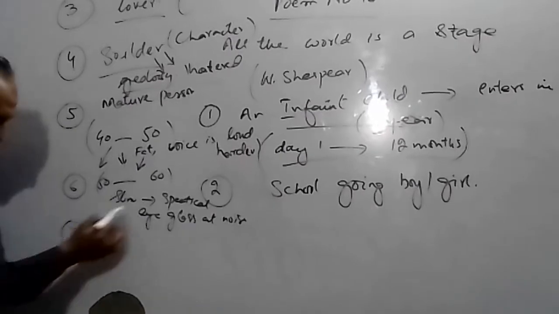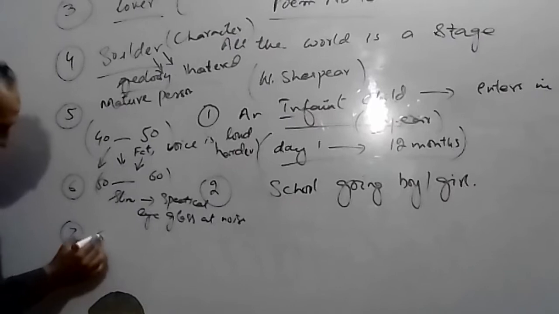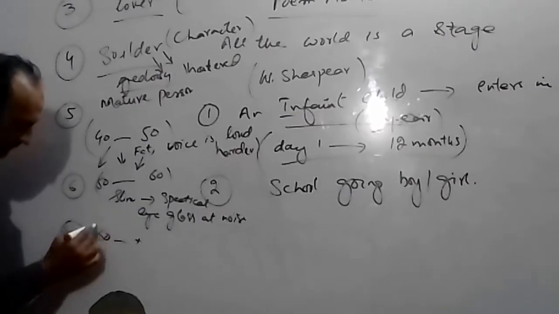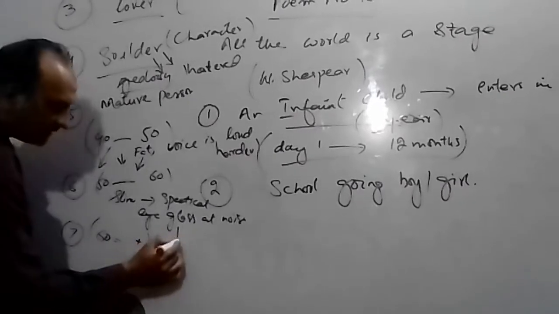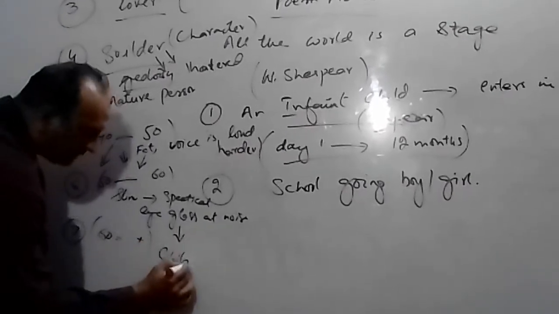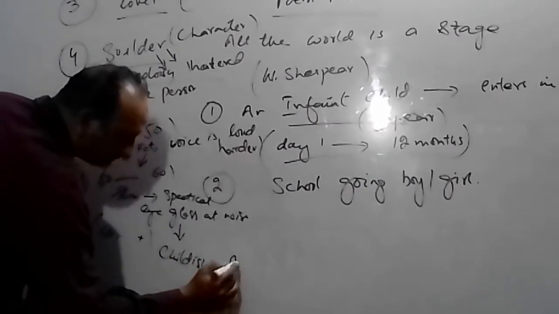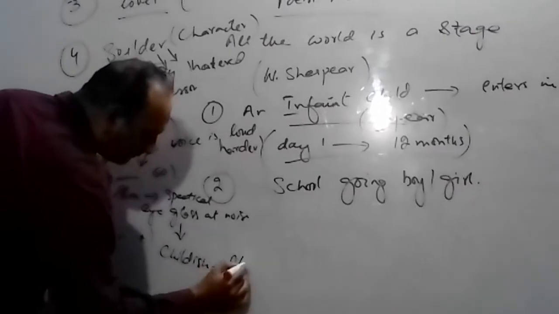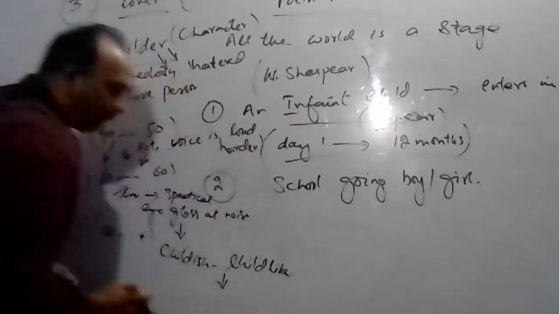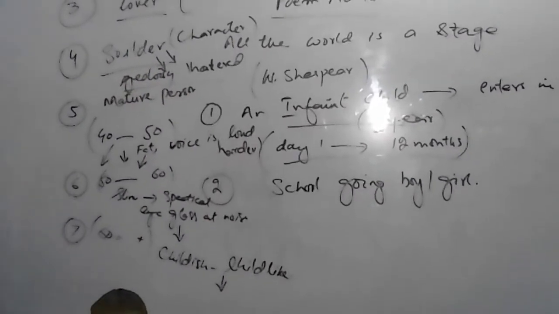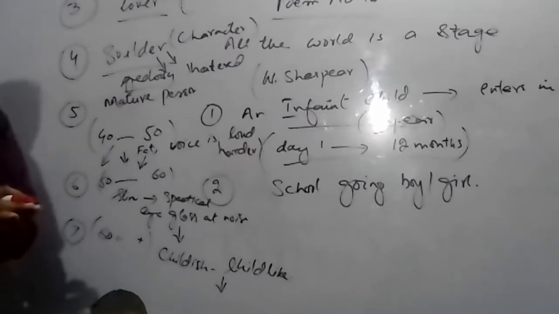And then he spends the time from approximately 50 to 60 years, and then 60 plus. This is the age that converts again into the childish period, childlike. Why? Because in that state, whatever he says, he sticks to it.